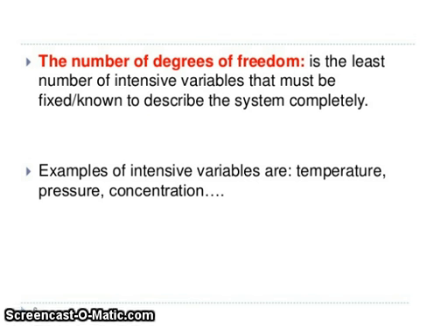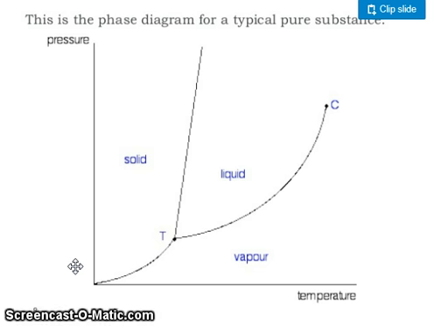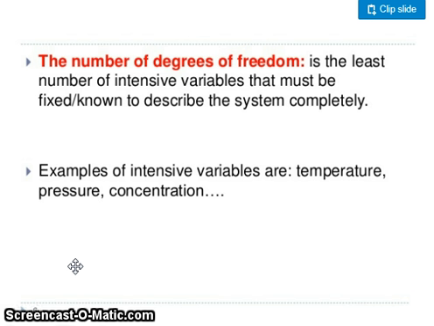So friends, the number of degrees of freedom is the least number of intensive variables that must be fixed to describe the system completely.